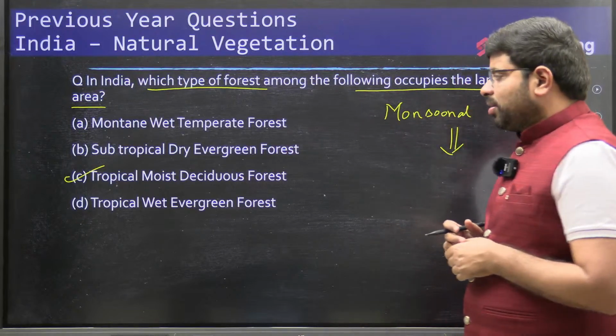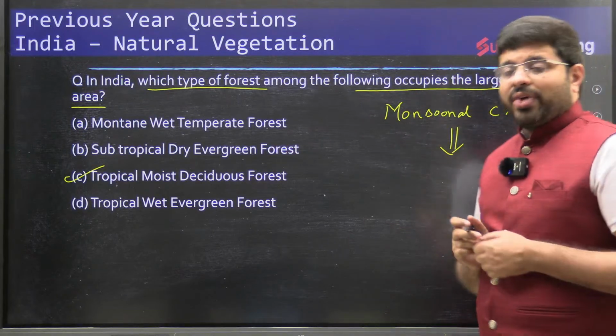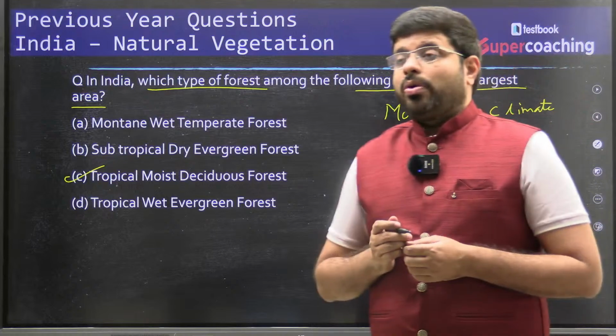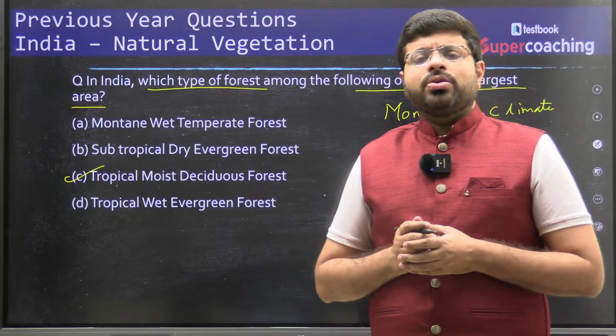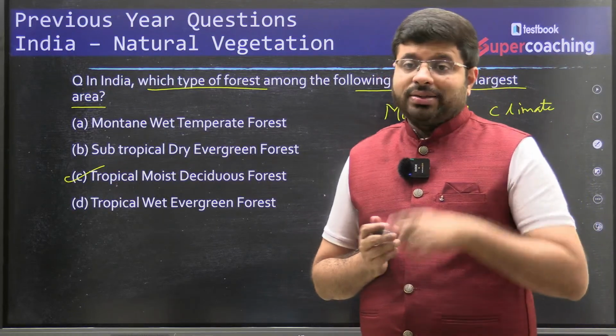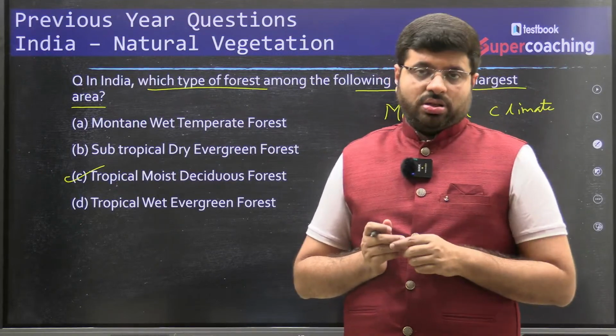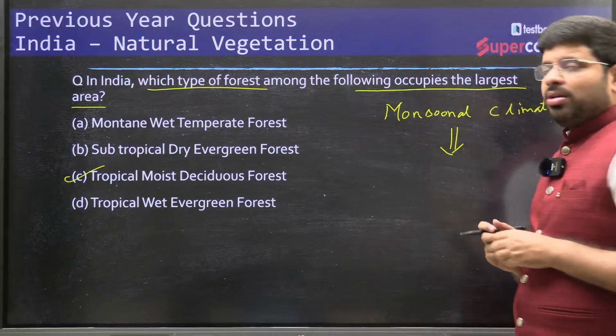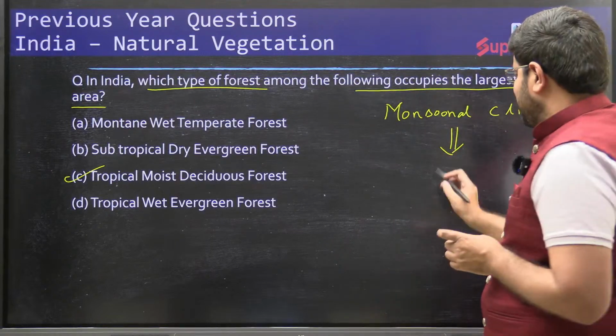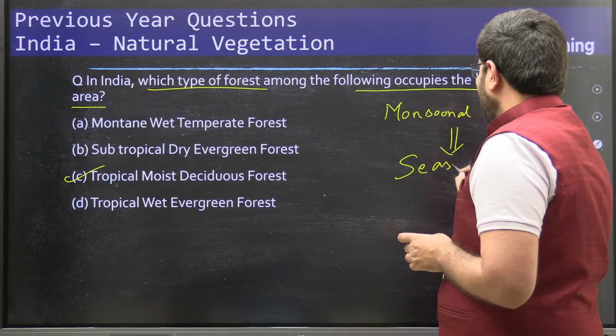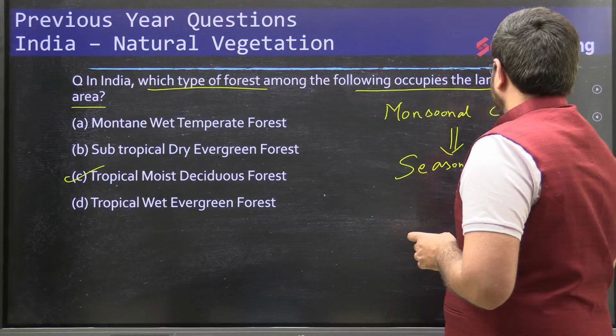And monsoon is the one major weather system which is bringing a huge amount of rainfall to India, that will determine which areas have what variety of natural vegetation. We know that monsoonal winds are seasonal winds.